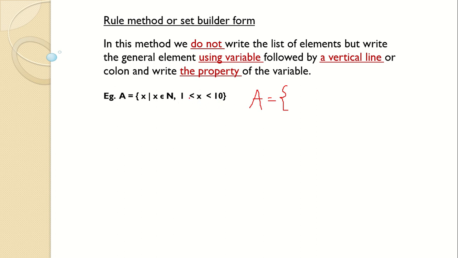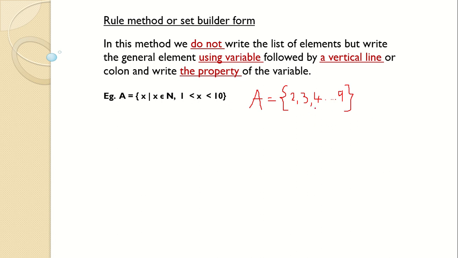So, x is greater than 1 means 1 we will not take, we will have to start from 2, 3, 4, we will go on up to 9. So, this is how in the listing form we will write this set.